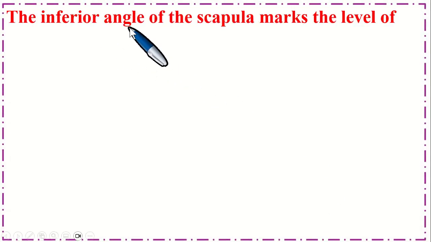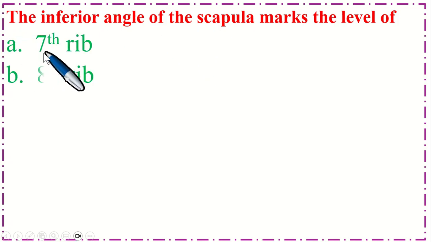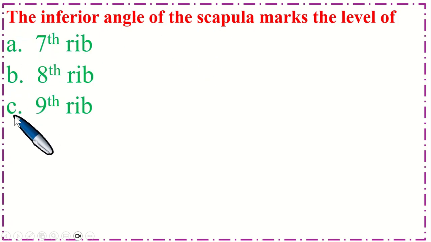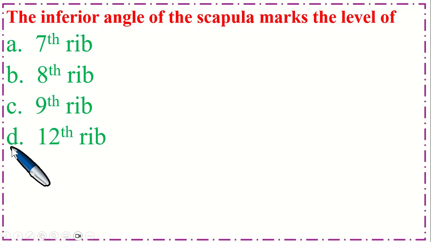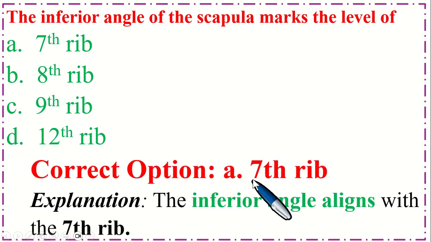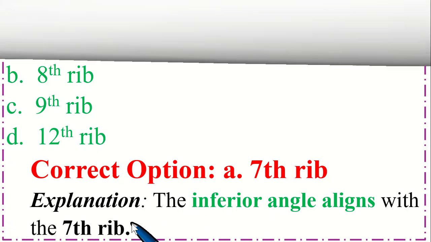The inferior angle of the scapula marks the level of: option A, 7th rib; B, 8th rib; C, 9th rib; and option D, 12th rib. So the correct option is A, 7th rib. The inferior angle aligns with the 7th rib.